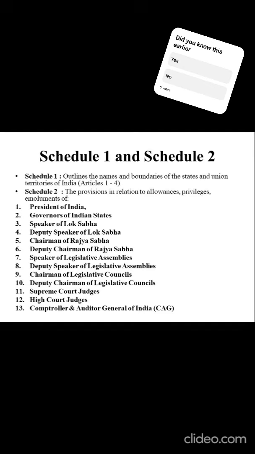of Indian states, Speaker of Lok Sabha, Deputy Speaker of Lok Sabha, Chairman of Rajya Sabha, Deputy Chairman of Rajya Sabha, Speaker of Legislative Assemblies, Deputy Speaker of Legislative Assemblies, Chairman of Legislative Councils, Deputy Chairman of Legislative Councils, Supreme and High Court judges, and Comptroller and Auditor General of India. So these are the members under schedule 2 that tells about the allowances, privileges, and emoluments.